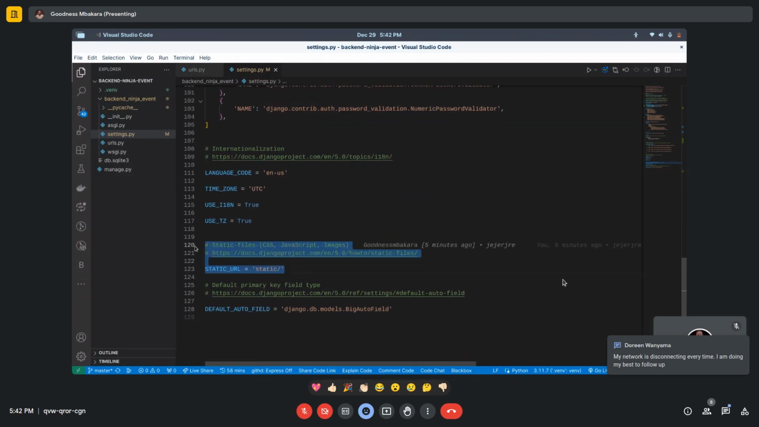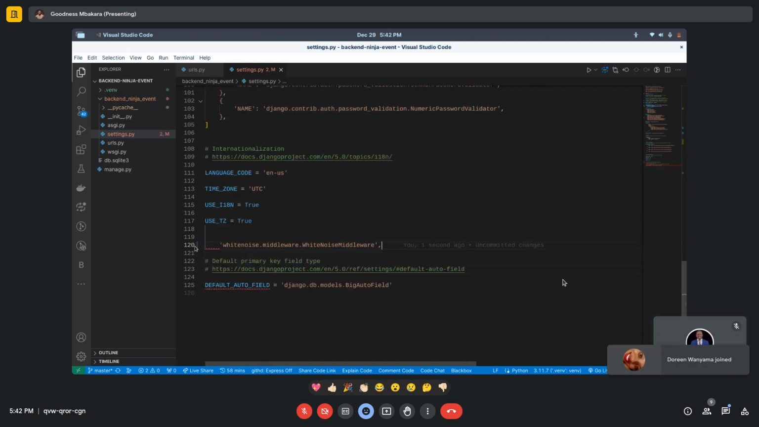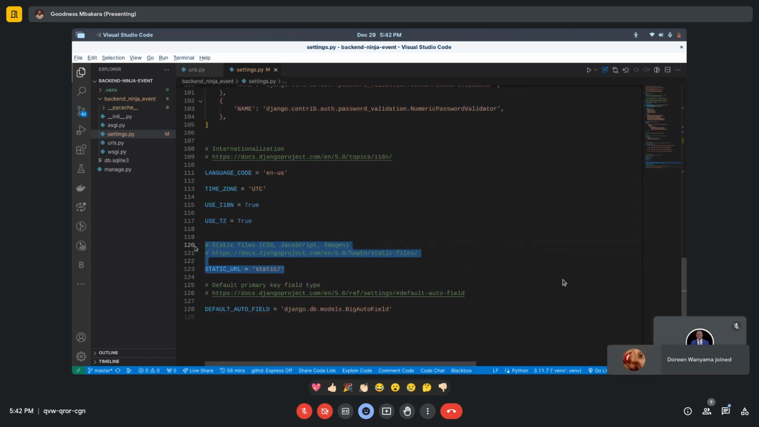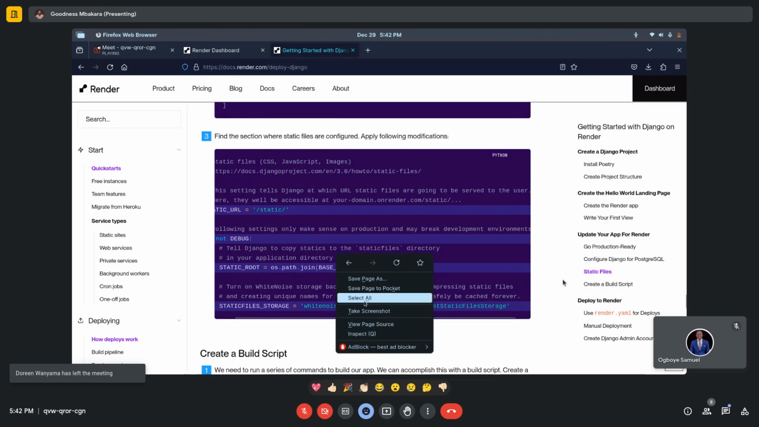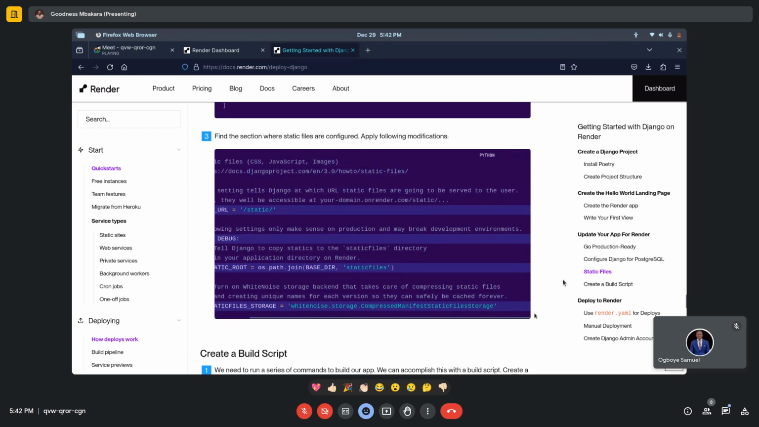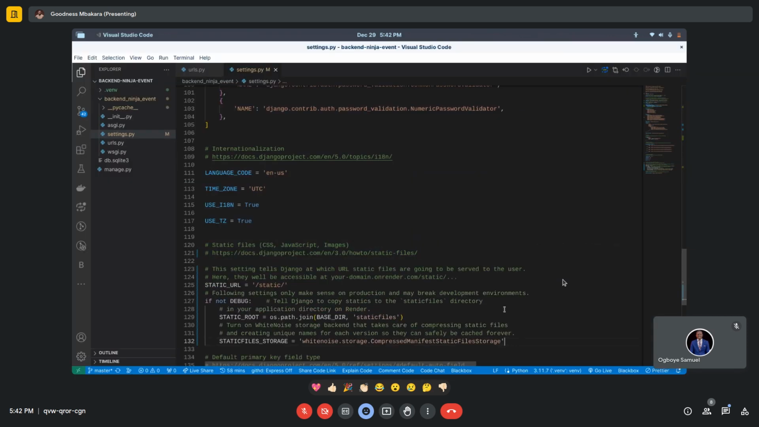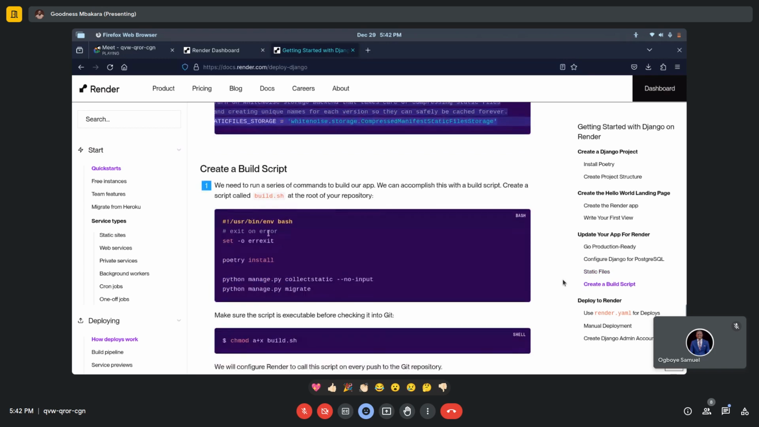So I'm going to replace this part as well. Oh, that wasn't copied. Oh, okay, let's try it. Select, Control C, Control V. Alright, we are perfect. So that is copied. Create a build script.